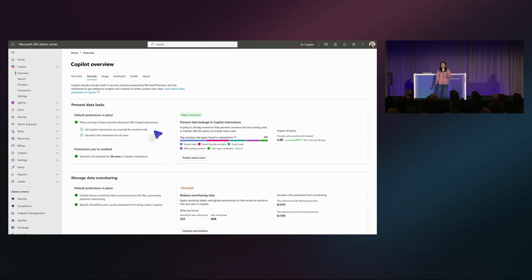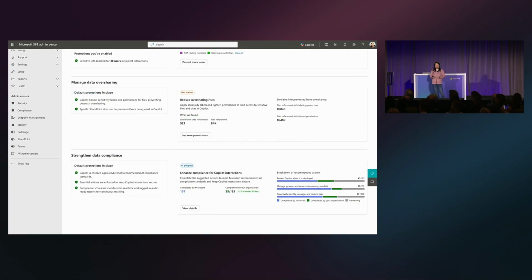So the first one you'll see is preventing data leak. I'm going to keep it a little suspense here, and my coworker Erica is going to tell you all about it in the next section. But there's the card right here for you as an IT admin to see what is happening and take action to prevent data leak. I'm going to jump to the next one, which is managing data oversharing.